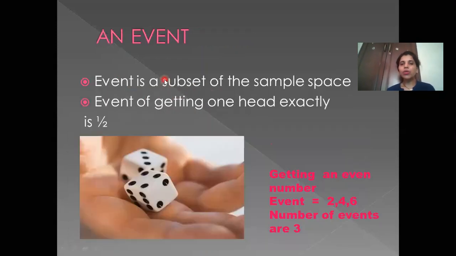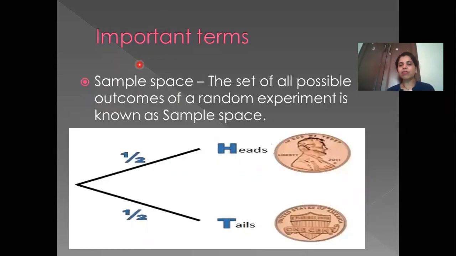Okay, children. Now we go to the next. Event means what? Event means, out of the outcomes, what you have selected. For example, in the previous one, if I want head on the coin, what is the possibility that it will be head when the coin is tossed? Now the two possible outcomes are head and tail, so the sample space is 2. Out of that, if I want head only, that is the event, that is the subset out of the two possible outcomes. So the number of possibilities that I will get head is 1 out of 2. So 1 upon 2 is the probability.